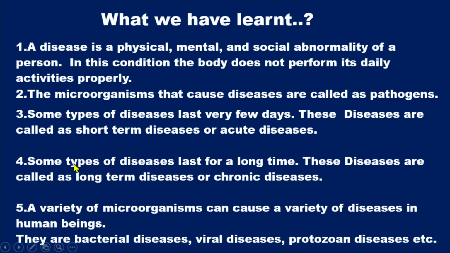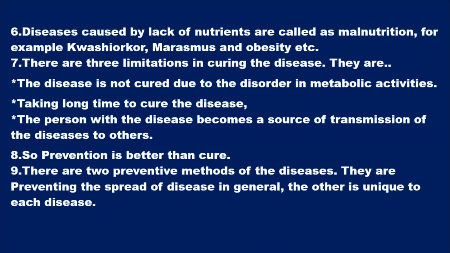And next, some types of disease last for a long time. These diseases are called long-term or chronic diseases. Example, elephantiasis. A variety of microorganisms can cause a variety of diseases in human beings. They are bacterial diseases, viral diseases, protozoan diseases, etc. Diseases caused by lack of nutrients are called malnutrition, and examples of malnutrition are kwashiorkor, marasmus and obesity.